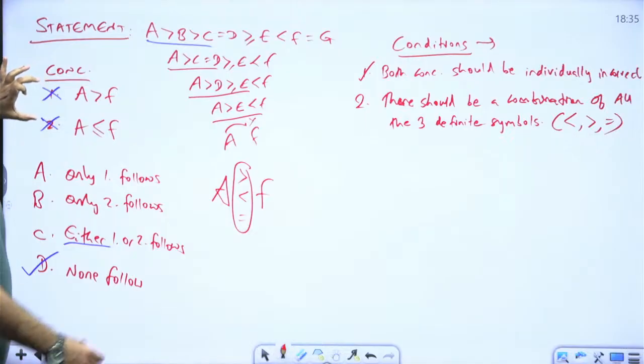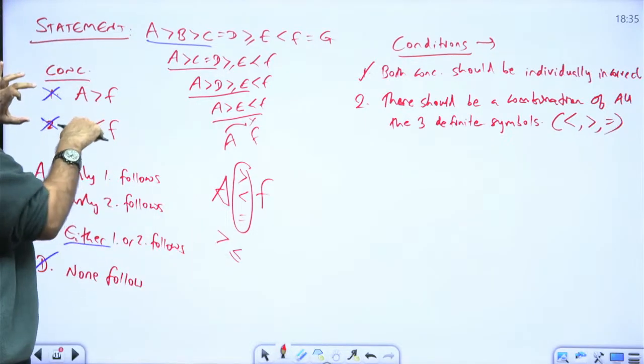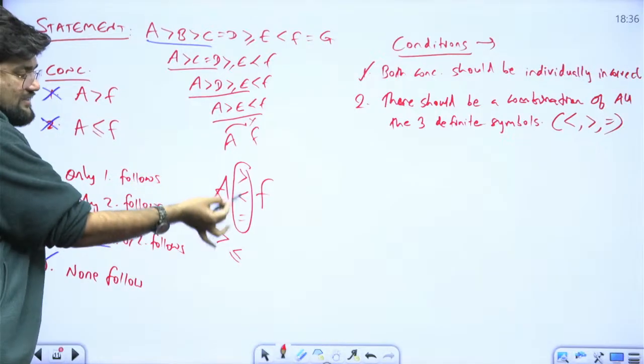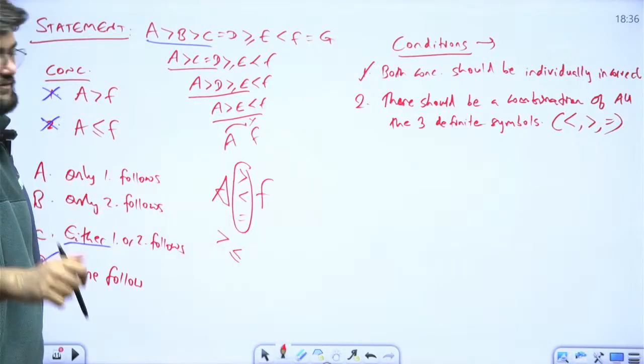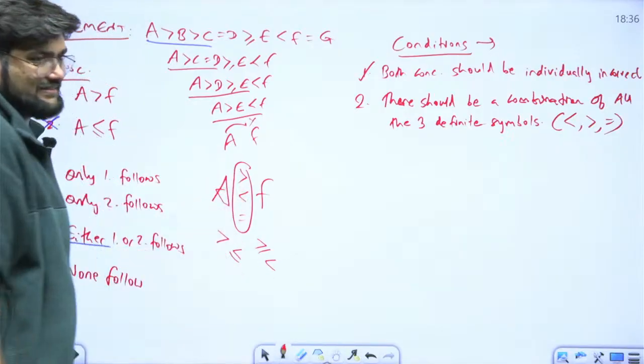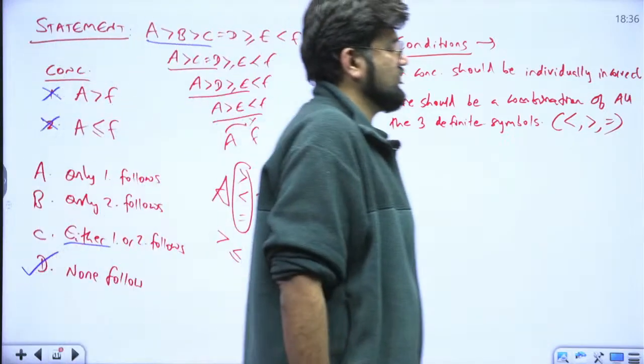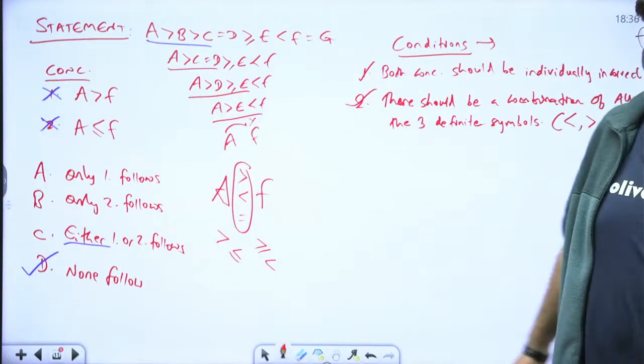One is greater, one is less than equal to. So greater, less than equal to. Of course, there will always be only two conclusions for either or, so you can't have three signs. You will have to make a combination. Or you can also have greater than equal to or less than, not a problem. They are three signs combined into two. Is the combination holding here? Yes, it is. It is the combination of three definite symbols. Then you move on to the third condition.